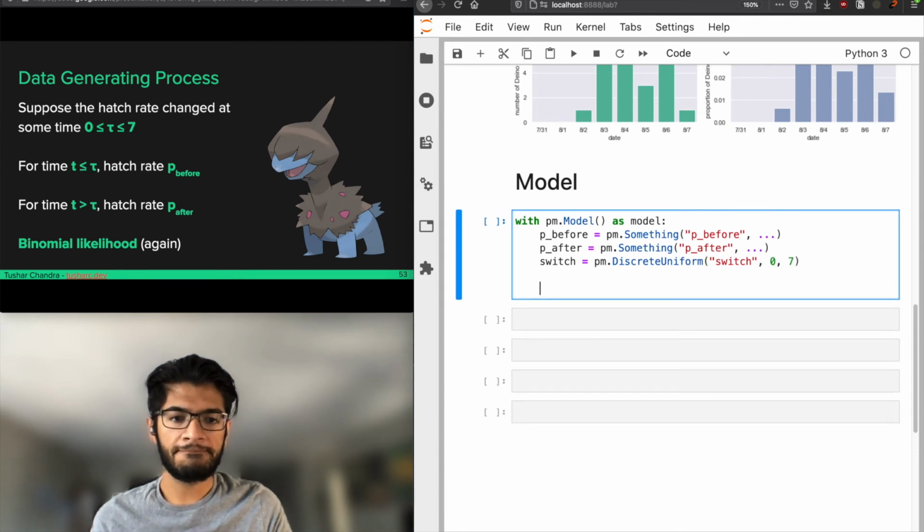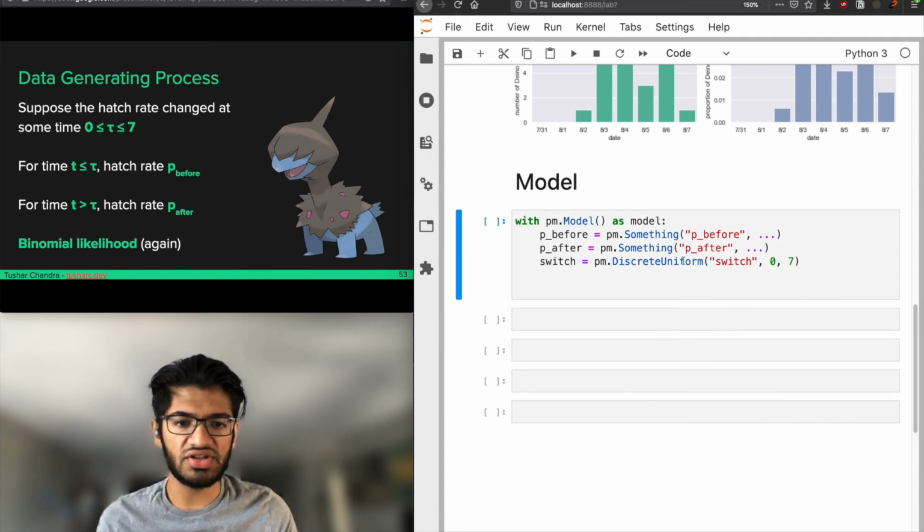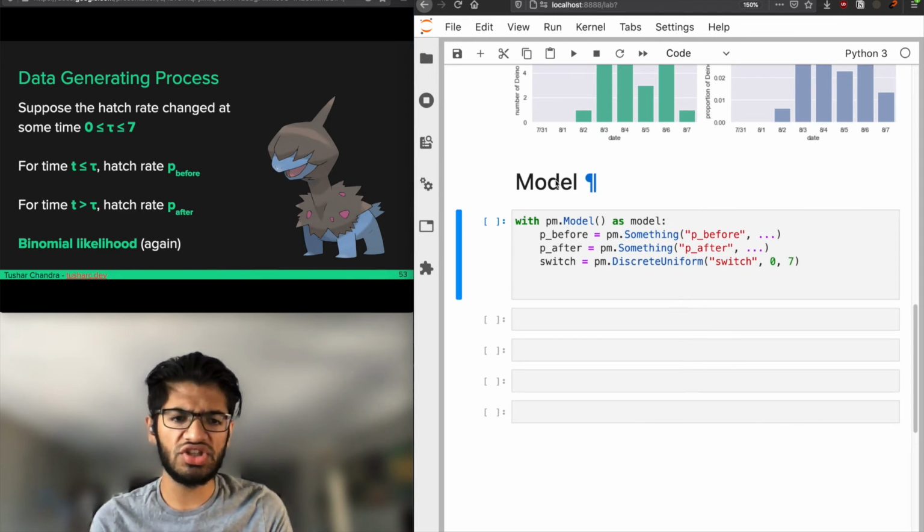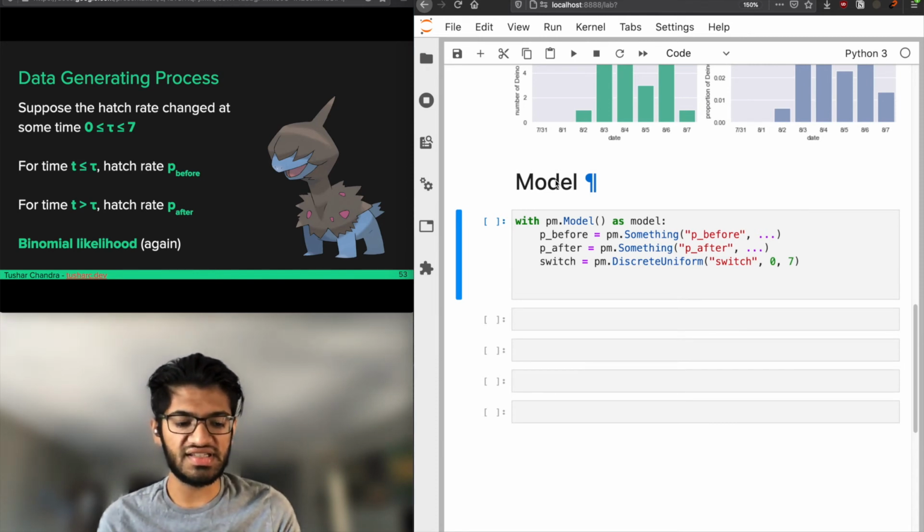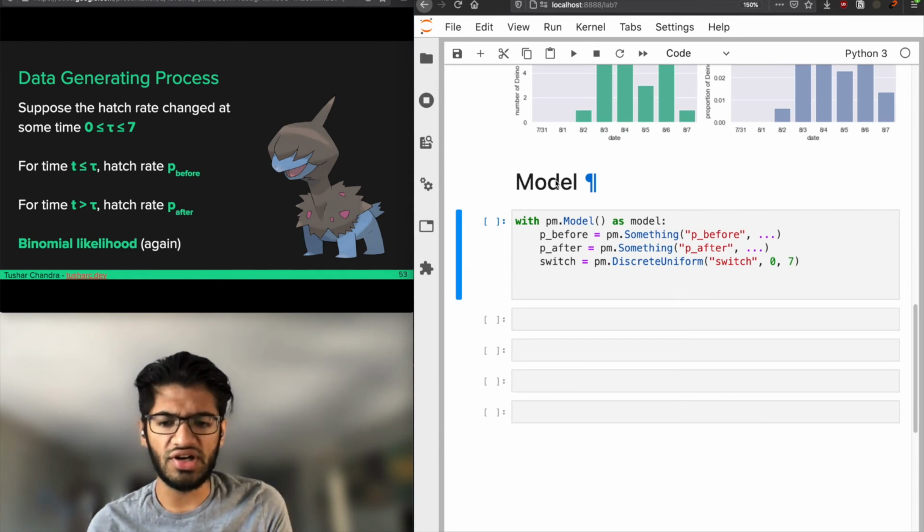Okay. So before we go on, let's talk about what these pm.somethings should be. That's a question of what our priors are, which we've talked about before. I said before that we shouldn't mess around with priors too much, but we do need to choose something. In practice, what we know is that shinies are rare. Previously, I said that you could choose any number of priors for shinies being rare. We know that Dino is rare too. So we could probably choose one of the same priors we did before.